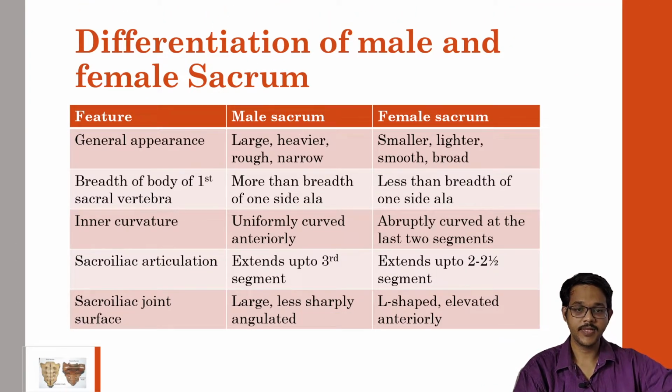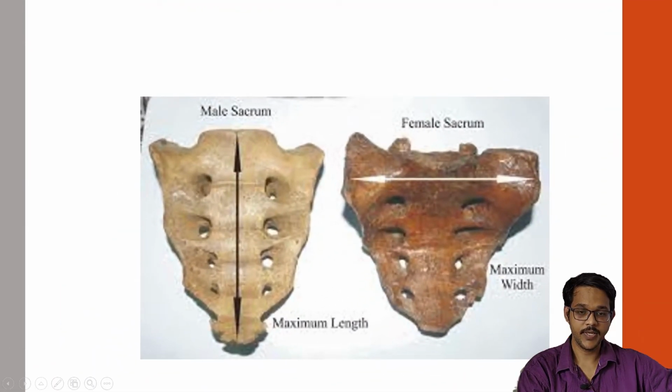Coming to male and female sacrum, it is usually larger and heavier in males. It is smaller and lighter in females. Breadth of the body of the first sacral vertebra is more than the breadth of one side of the ala in males. It is less than the breadth of one side of the ala in females. That is, if you see the image, the breadth which is seen here is more in males. It is less in females.